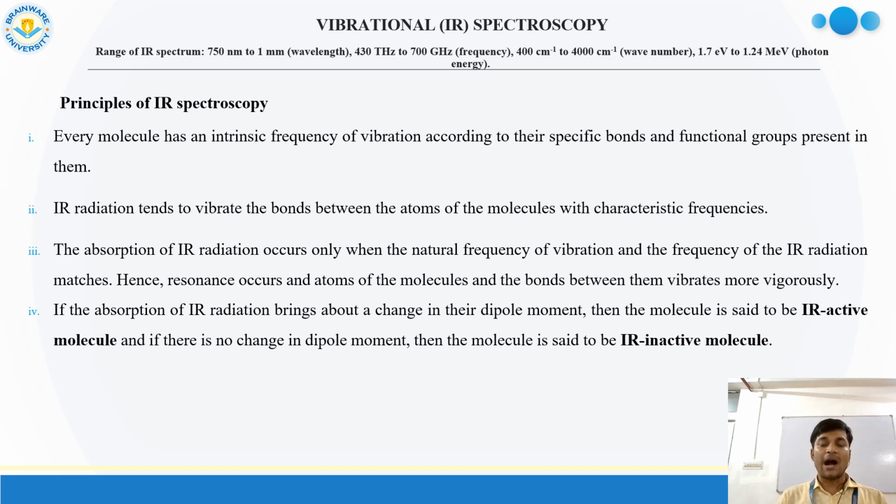When this 400 to 4000 centimeter inverse wave number radiation is incident on a matter, some part is absorbed by that sample and the rest is transmitted. This transmitted part goes to the detector of the spectrometer, from where we are able to understand what kind of material is present.